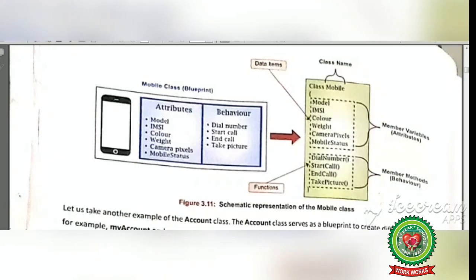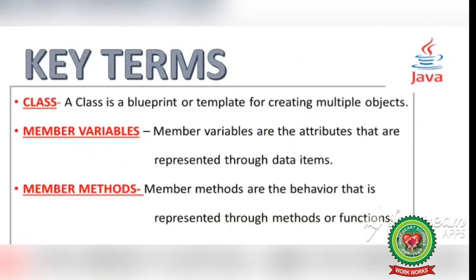Now students, today we will discuss some key terms. First term is class. A class is a blueprint or template for creating multiple objects. Next term is member variables. Member variables are the attributes that are represented through data items. Next term, member methods. Member methods are the behavior that is represented through methods or functions.